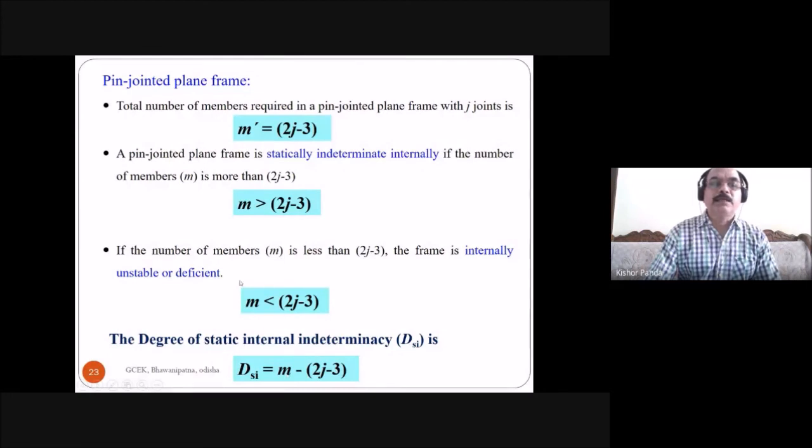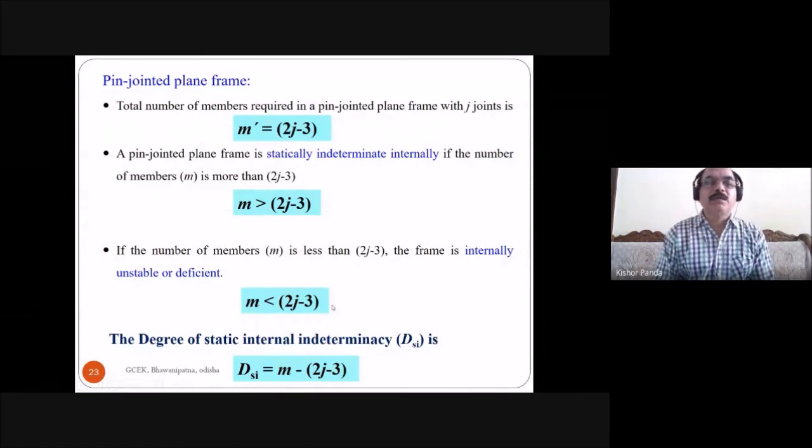In this case, internally unstable or deficient, we'll get a negative value because M is less than 2J minus 3. If this is 4 and this is 3, so less. If M is 3 and 2J minus 3 is 4, then 3 minus 4 is minus 1. Here you will get a negative value. If you are getting negative, it means this is internally unstable or deficient.